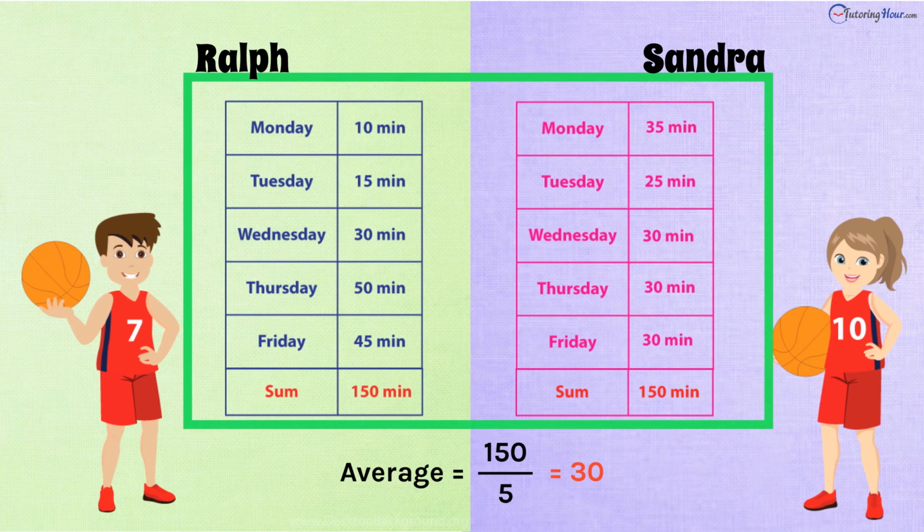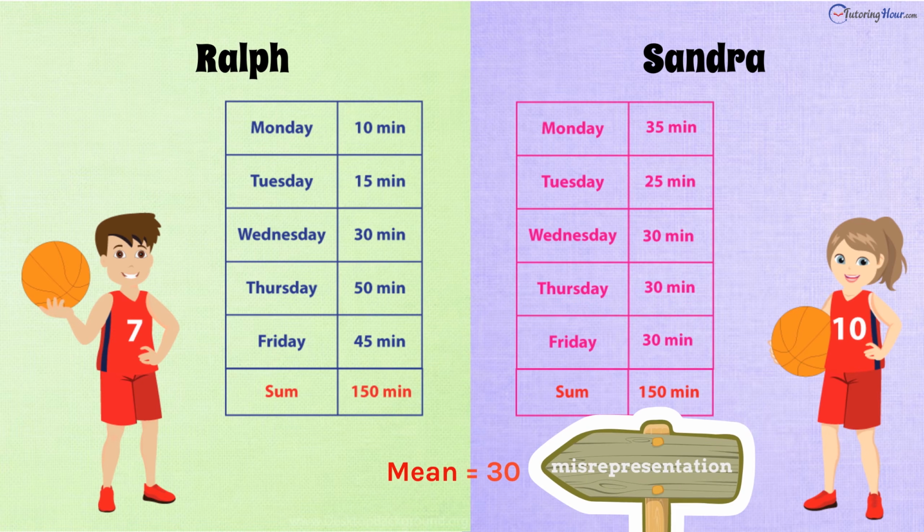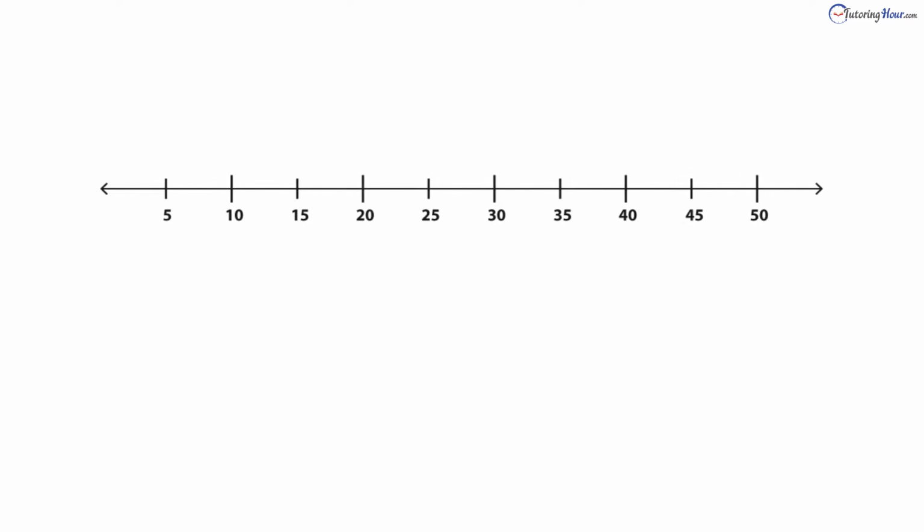When you look at the table, you will notice that Sandra's practice time was pretty much the same every day. On the other hand, Ralph had some very short and some very long practice sessions. Therefore, the mean will be a misrepresentation of the actual practice sessions. Let's visualize this with a dot plot.